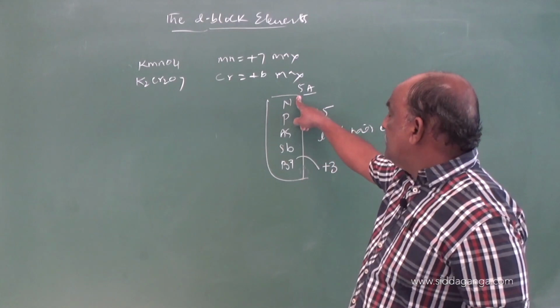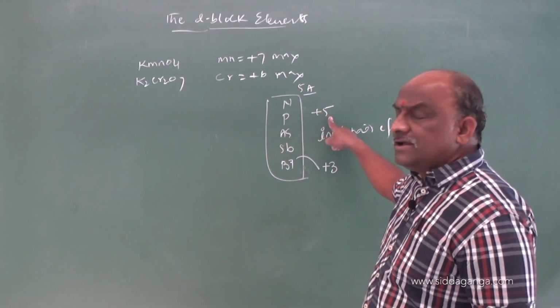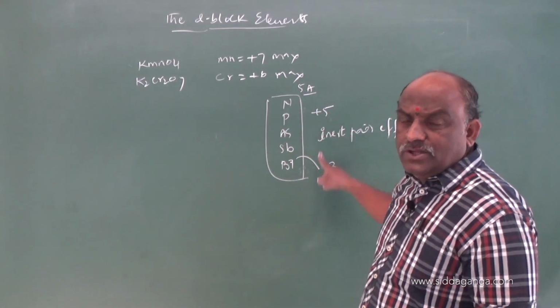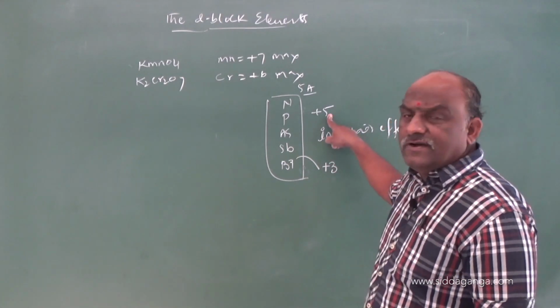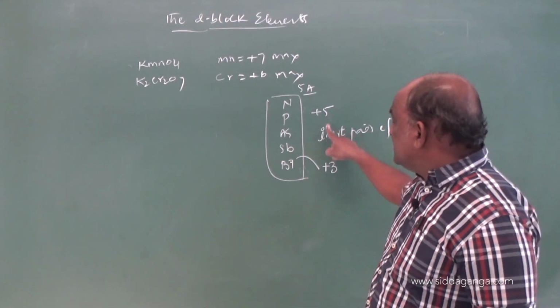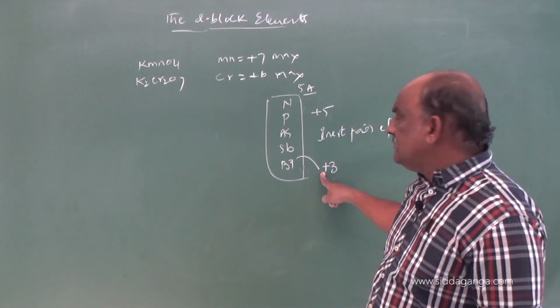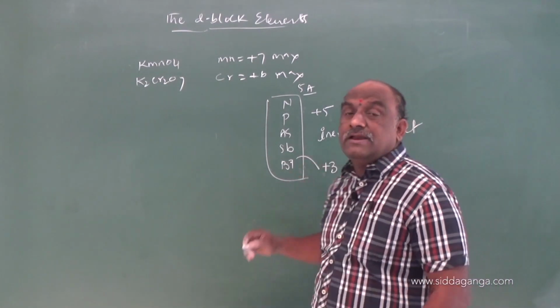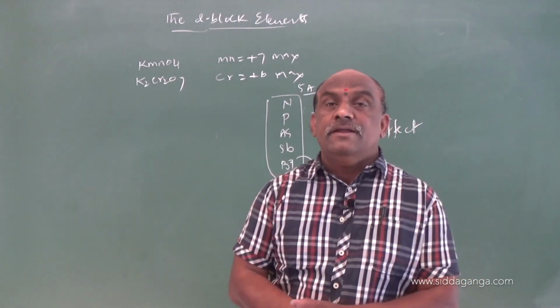Remember, generally in the P block, the 15th A group elements' common oxidation number is +5, but down the group the stability of +5 oxidation state decreases and +3 oxidation state increases. What will be the reason here? Inert pair effect.